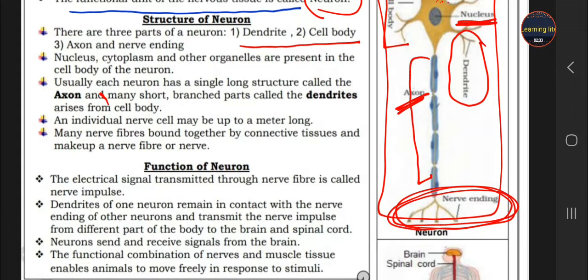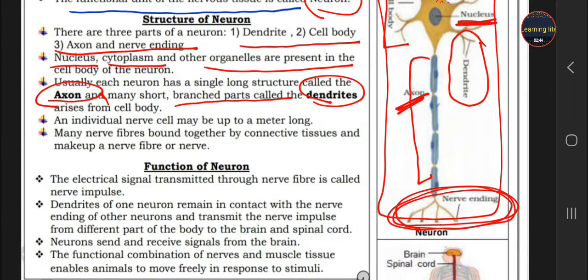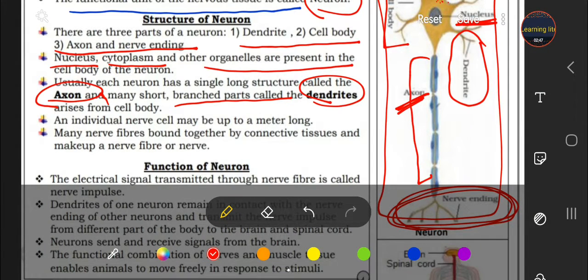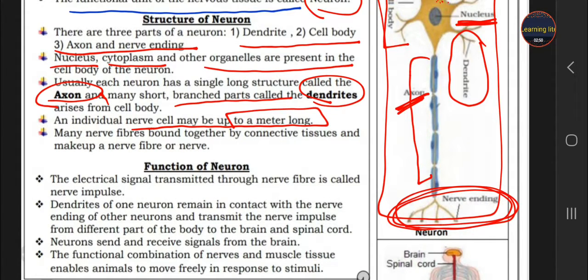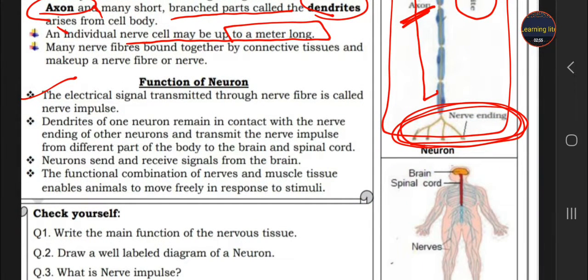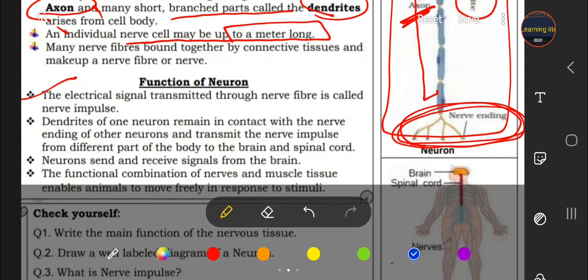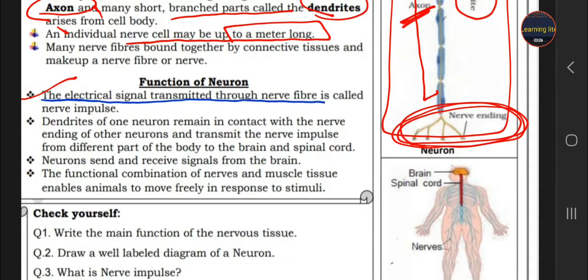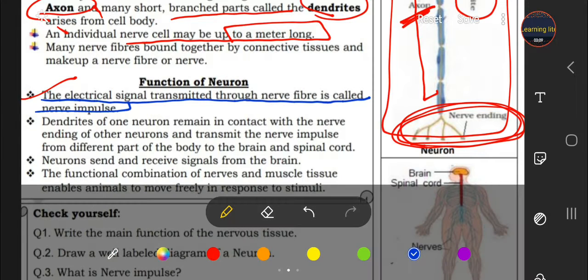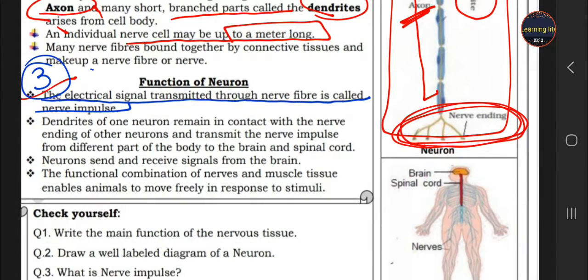So there are three parts: dendrite, cell body and axon, and the nucleus, cytoplasm and other organelles are also present. The short branched parts are called dendrites, the long part is called the axon, and this whole neuron can be 1 meter long. Okay students, what is the function of the neuron? First, the electrical signal transmitted through the nerve fiber is called a nerve impulse. So what is a nerve impulse? The message travels in the form of electrical signals. This is known as a nerve impulse, and that is the answer to your third question.